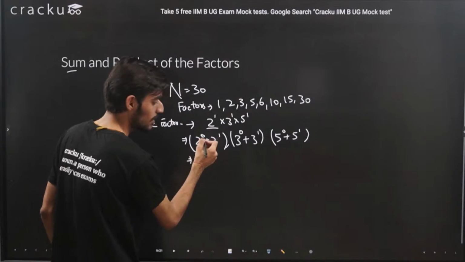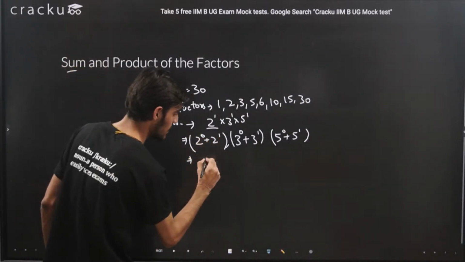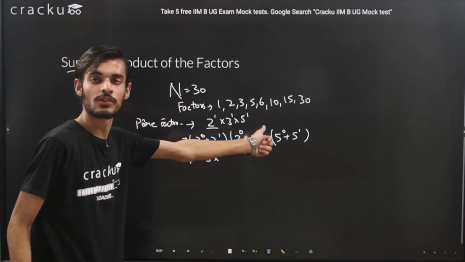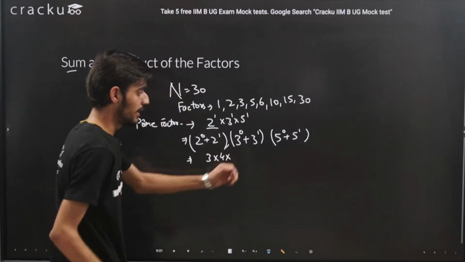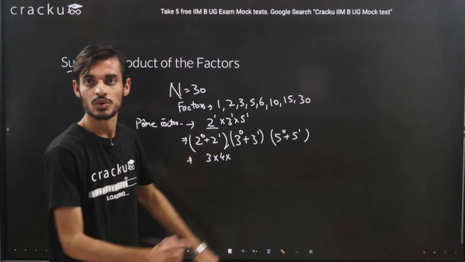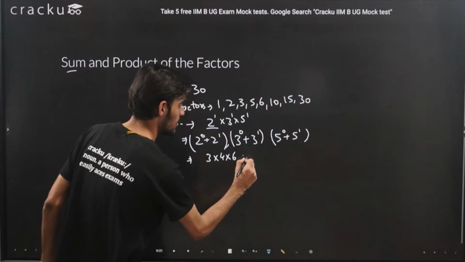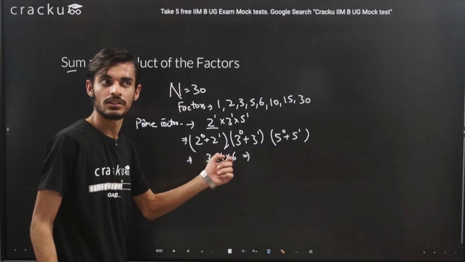So here it will be 2 raised to the power 0, that is any number raised to the power 0 is 1. So 1 plus 2, that is 3. Here also 3 raised to the power 0 is 1 and 3 raised to the power 1 is 3. So 3 plus 1 will be 4. And here also 5 raised to the power 0 is 1, 5 raised to the power 1 is 5. So 5 plus 1 will be 6. So what you will be getting here is that 6 into 4, 24, 24 into 3, that is 72.